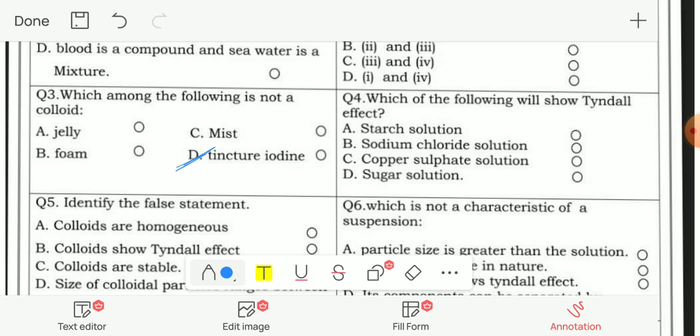Question number 4. Which of the following will show the Tyndall effect? A. Starch solution, B. Sodium chloride solution, C. Copper sulfate solution, and D. Sugar solution. So the correct answer will be starch solution. Starch solution is a colloid and it shows the Tyndall effect.